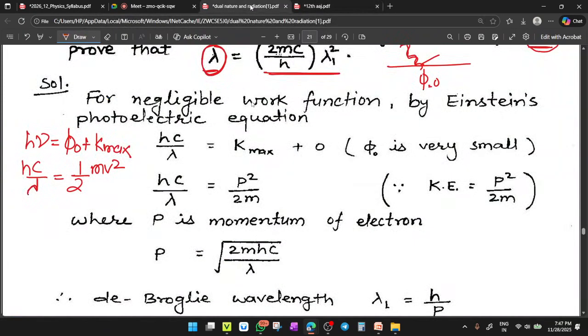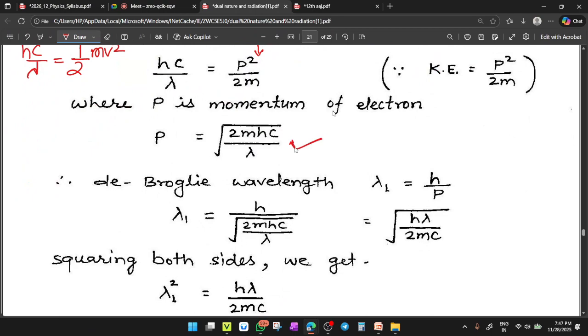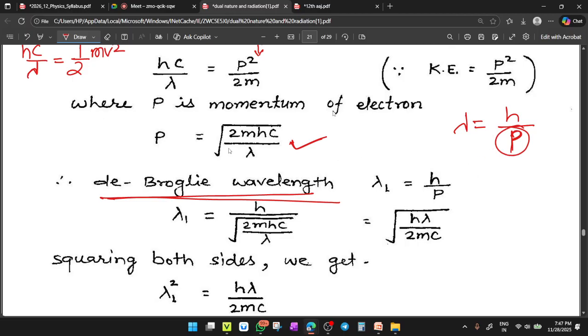So we have hc upon lambda equal to K max. This K becomes p square upon 2m. On putting p square upon 2m and solving, you will have the momentum p equal to under root 2mhc upon lambda. Now the de Broglie wavelength connected with the particle is given by lambda equals h upon p, where p is the momentum of the particle.